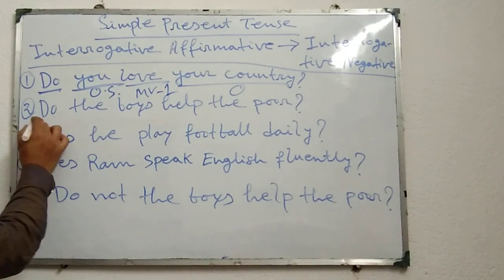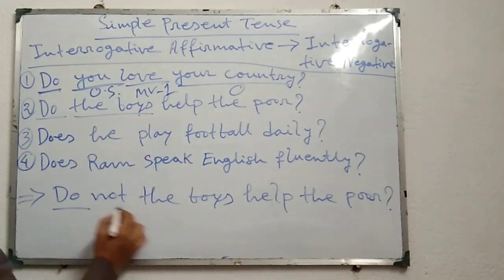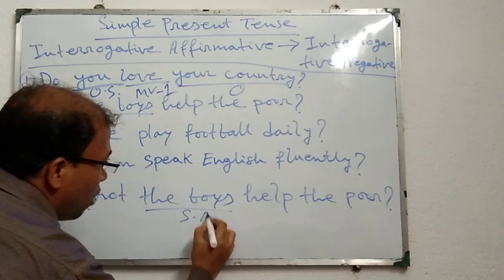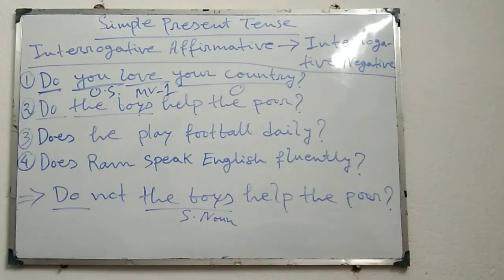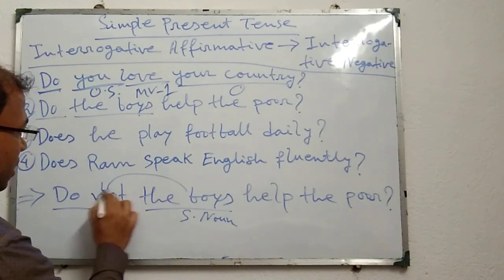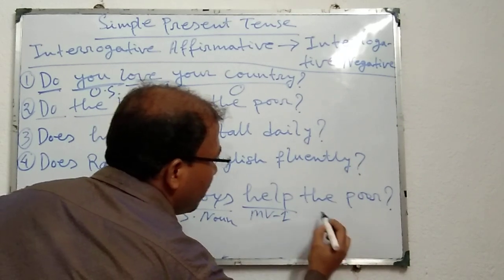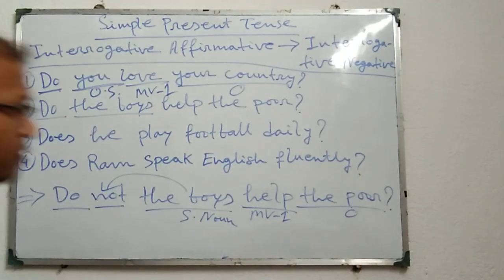Now look here, do, as the subject, the boys, it is noun. That's why if we use the full form, we have to place not before the subject noun. Thereafter help, it is MV1, and thereafter the poor, object or others.